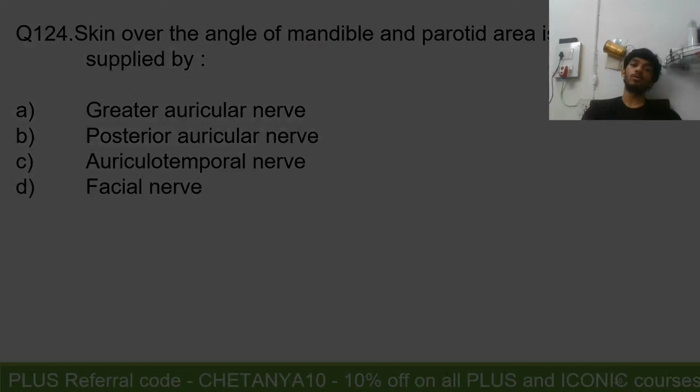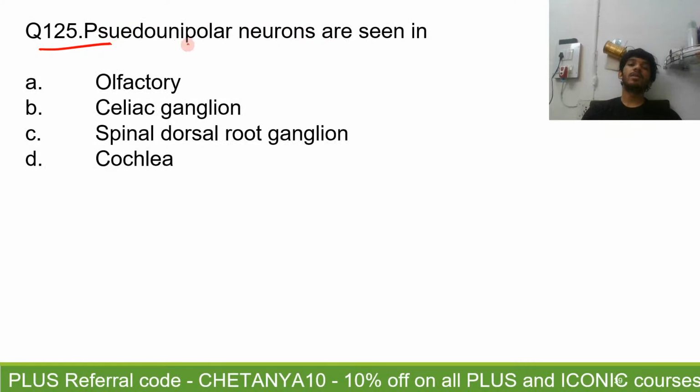Alright, question number 125. Pseudo-unipolar neurons are seen in. Where do you find pseudo-unipolar neurons?